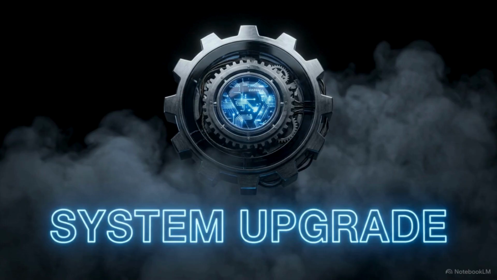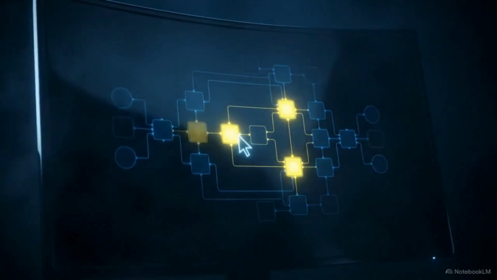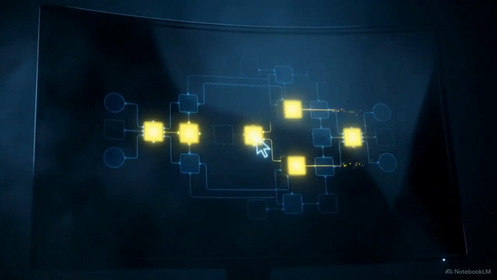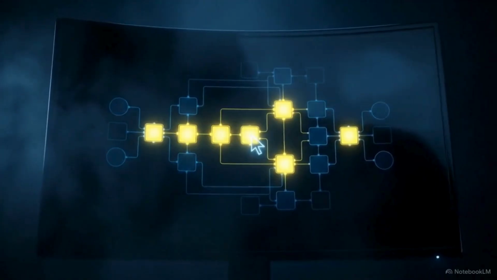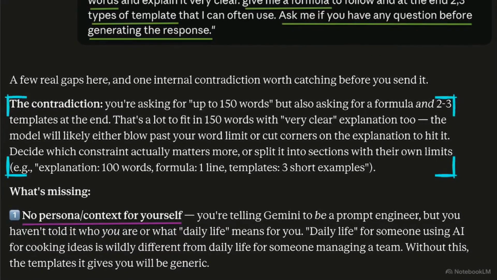To fix this, we apply a level 4 meta prompt. Instead of accepting the first draft, we feed our initial request back into the model, asking it to critique the logic before generating an answer. Look at the analysis in this image. The model immediately catches a structural contradiction. We asked for a strict 150-word limit, but simultaneously demanded a formula and 3 distinct templates.